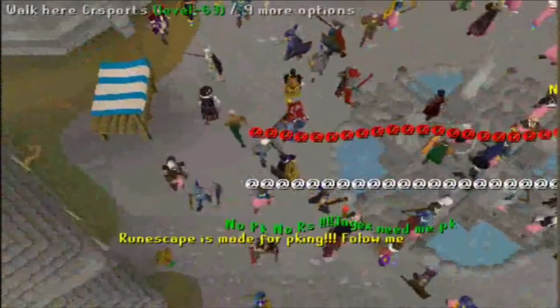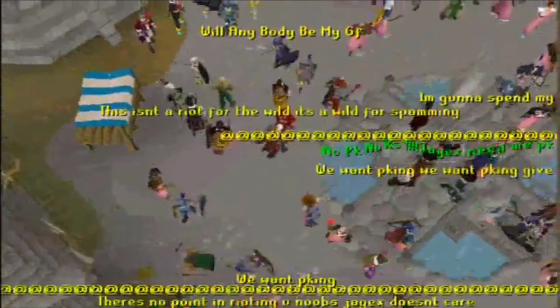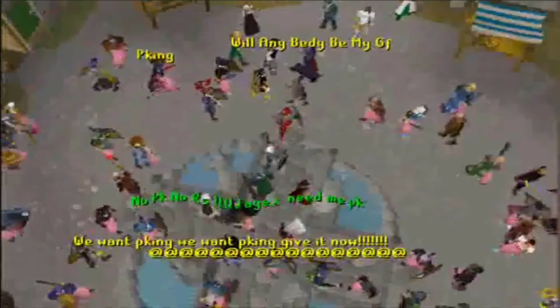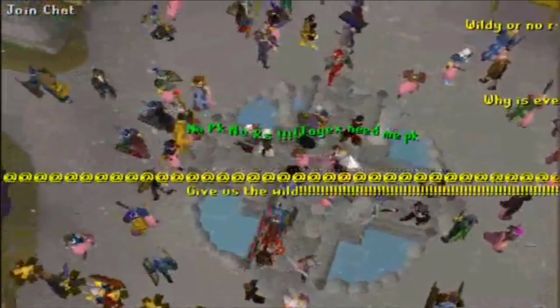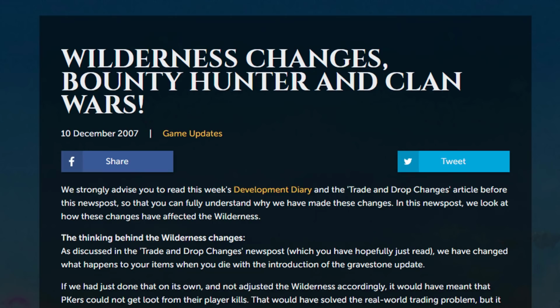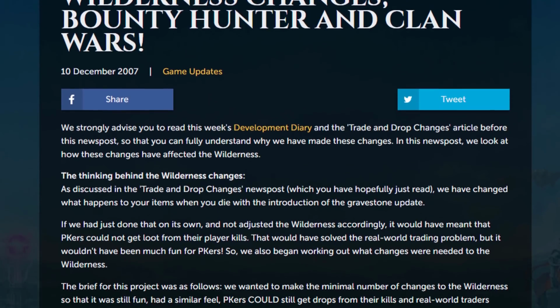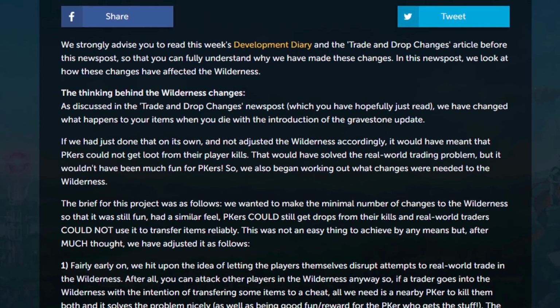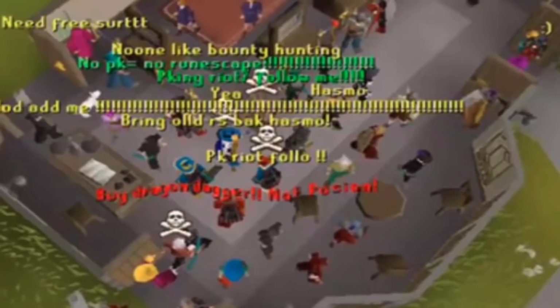This was incited by 2 updates. The first was the removal of Wilderness, and then later in January, the removal of Free Trade. It all started on the 10th of December. Jagex made an update to remove the Wilderness and replace it with a minigame known as Bounty Hunter. The players were not happy.